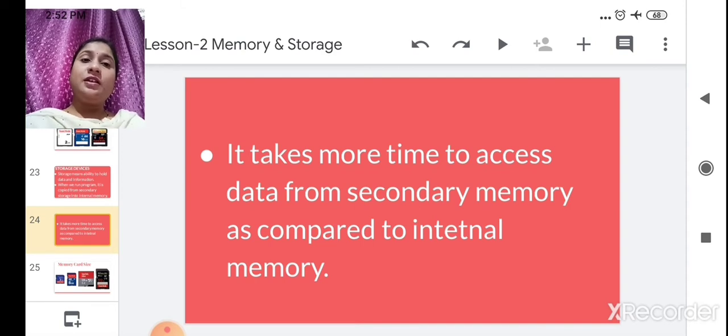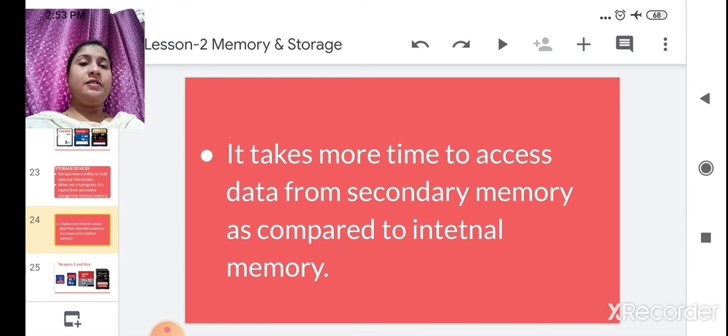From internal memory we can access data very quickly. But with secondary memory, data has to be transferred to primary memory, and only then can you open that information. That's why secondary memory takes more time to access the data.